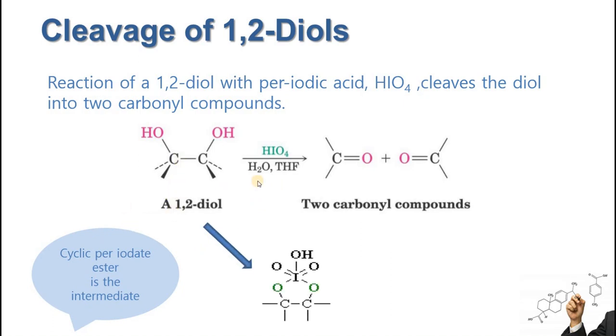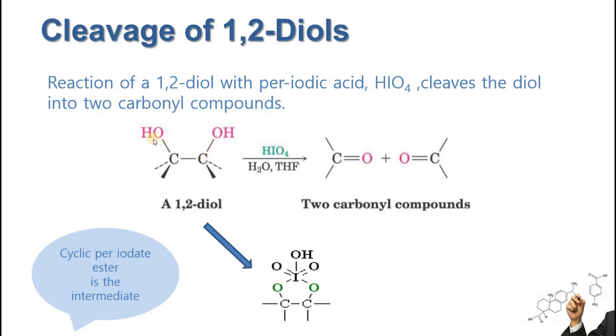First of all, when this 1,2-diol reacts with periodic acid, it makes this cyclic periodate ester intermediate, and in this intermediate you can see periodic acid is attached to the molecule. How does it happen? First of all, these two hydrogen atoms will be lost, and one of the oxygens will be lost in the form of a water molecule.